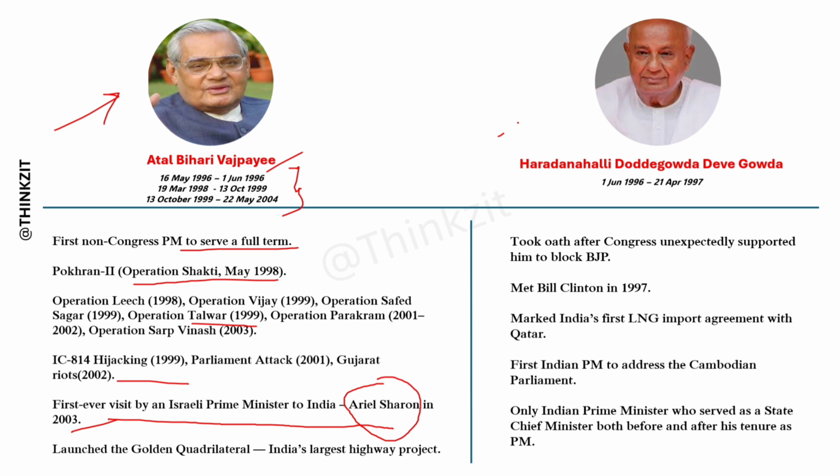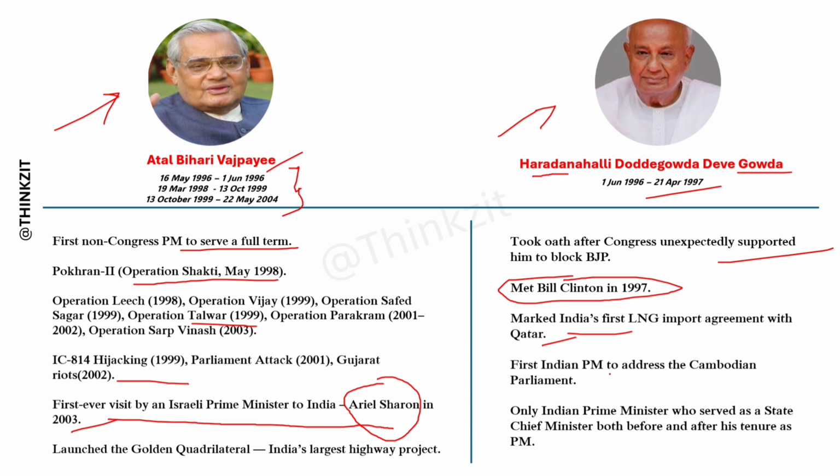Let's come to India's next Prime Minister, and he is H.D. Devegowda. This is his full name, Haradanahalli Dodegowda, and this was his tenure. And he took oath after Congress unexpectedly supported him to block BJP, that is Bharatiya Janata Party. And he met Bill Clinton in 1997. He marked India's first LNG import agreement with Qatar.